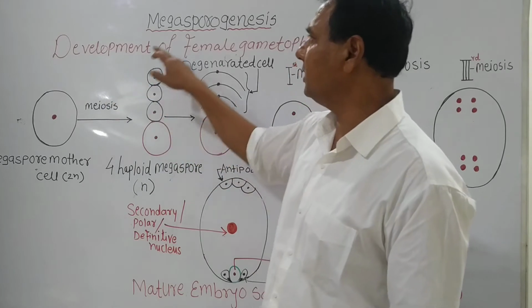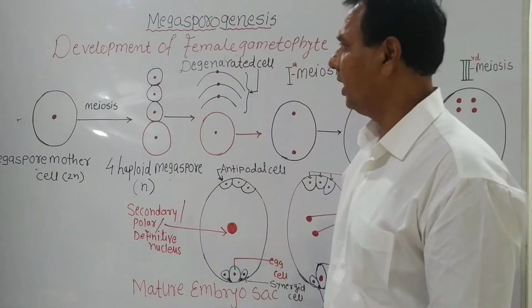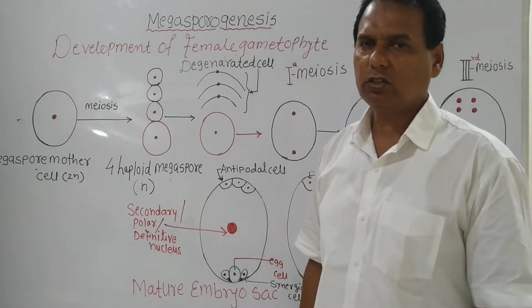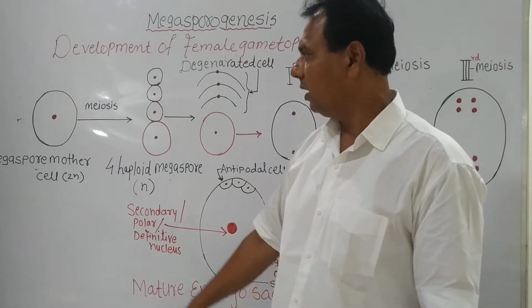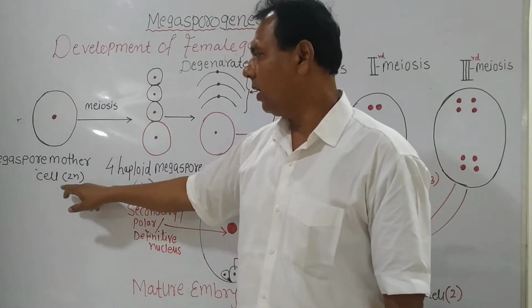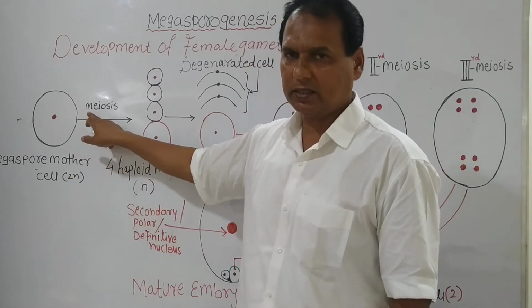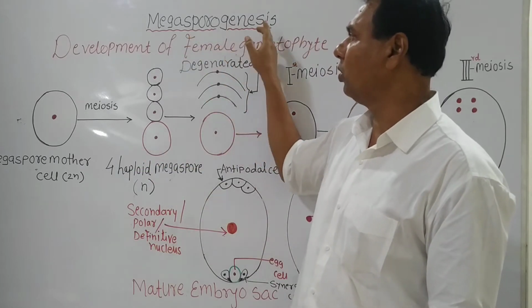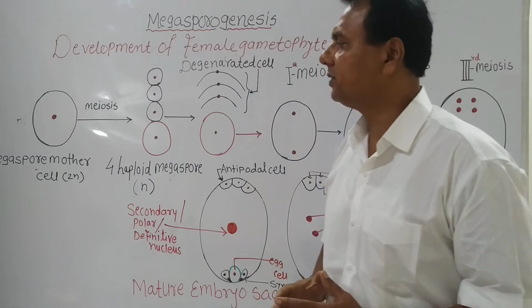That is called megasporogenesis. Again, what is megasporogenesis? It is a process of formation of megaspores from the megaspore mother cell after meiosis. That is called megasporogenesis. Where does this process take place?